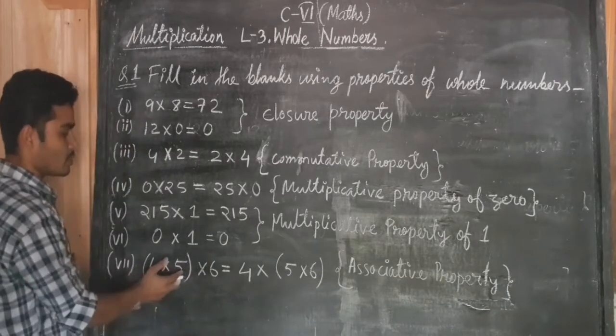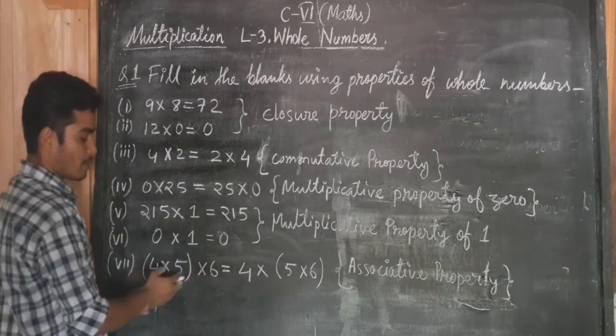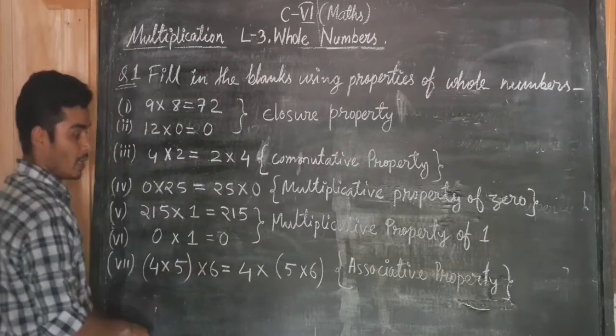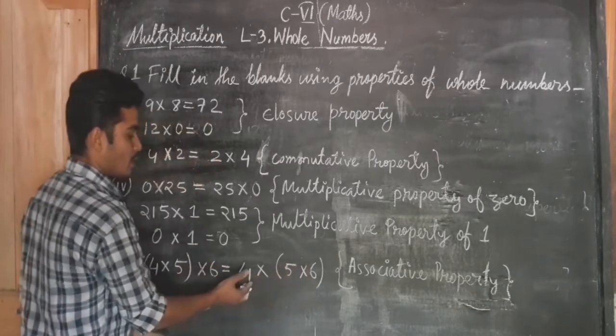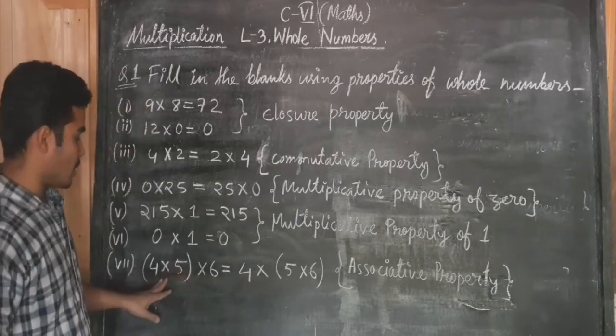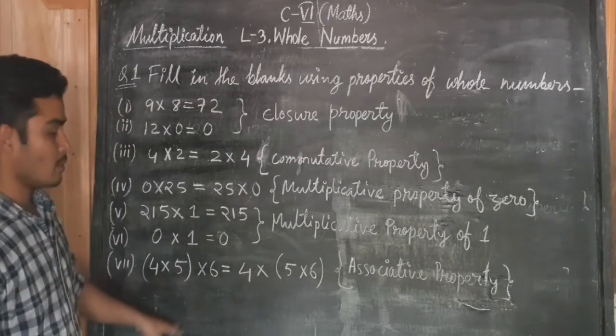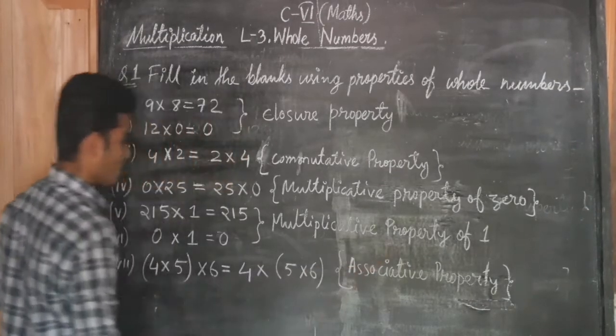Here I group these 2 numbers and after that I multiply by 6. Then I got 120. And here I group these 2 numbers and multiply the product with this number. Then I got 120. The result will not change. We can group any 2 numbers. So this property of whole numbers is called associative property.